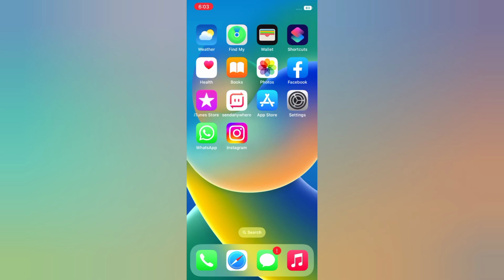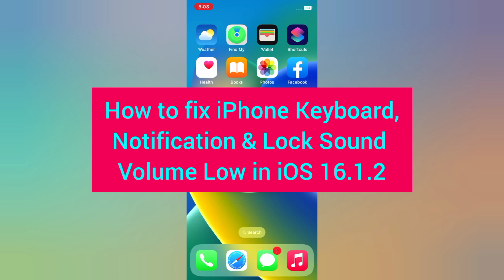Today in this video I will show you how to fix iPhone keyboard notification and lock sound volume low in iOS 16.1.2.